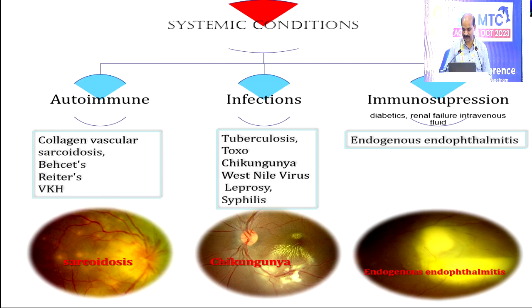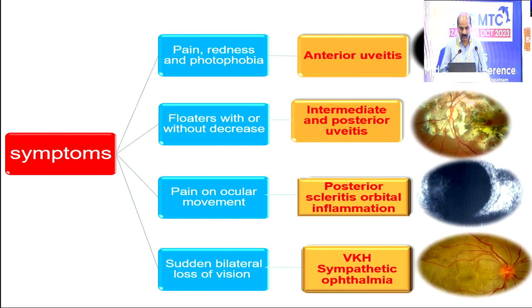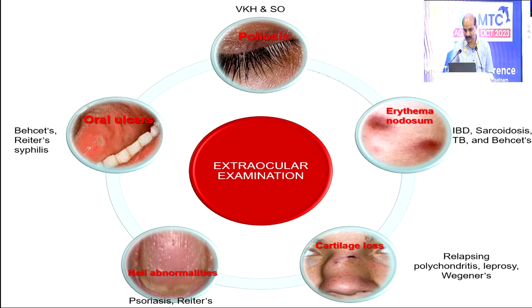In immunosuppressed individuals, more common is endogenous endophthalmitis. If the patient presents with pain, photophobia and redness, it is more of anterior uveitis. If he comes with floaters and decreased vision, it is more of intermediate and posterior uveitis. Pain on ocular movement, think of posterior scleritis. And sudden bilateral vision loss is more in terms of bilateral inflammatory conditions like VKH or sympathetic ophthalmia.